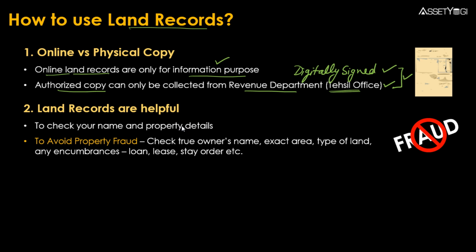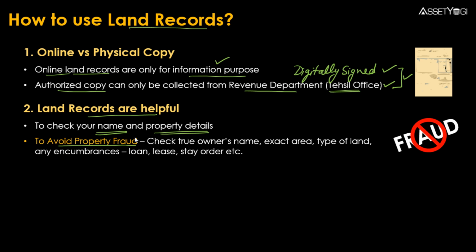Then the second important point to note is how these land records are helpful. So first of all, if you want to check your own details, if you are owning one parcel of land, then you can check your updated details, whether your name is reflecting properly, what kind of property details are there, type of land, whether it is wet land, dry land, kind of irrigation facilities, so whether the information is updated or not.